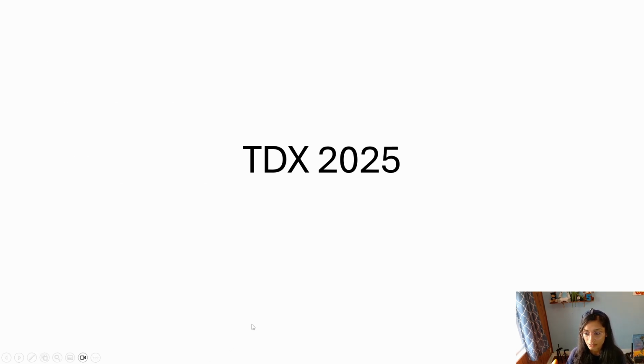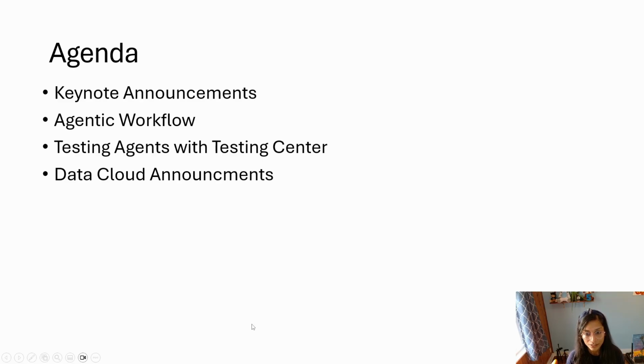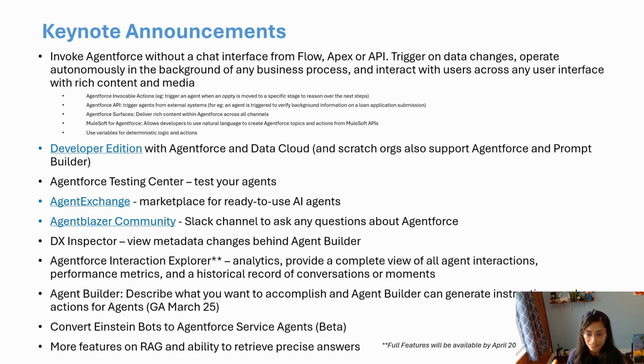So first thing we're gonna look at are some keynote announcements. The first one is now you can invoke Agentforce without using a chat interface. So you can call agents from flows, from some external APIs, from Apex. So that's pretty exciting. Next thing, big thing was now you can sign up for Developer Edition org that comes with Agentforce and DataCloud. If you haven't already, I highly recommend you do that because this is going to work like any other Developer Edition org.